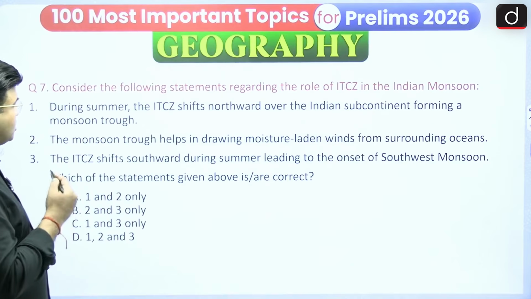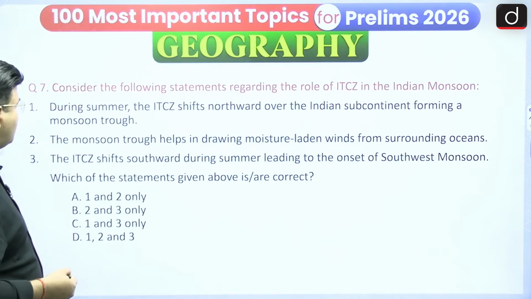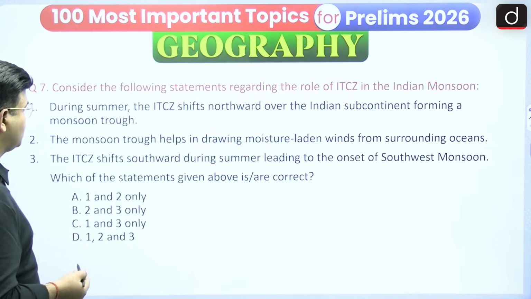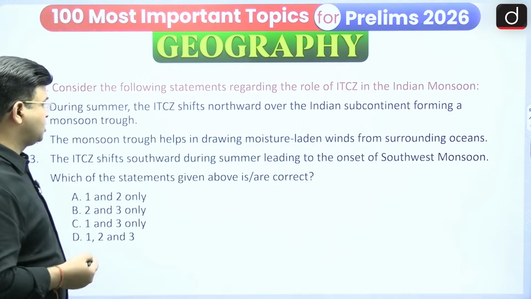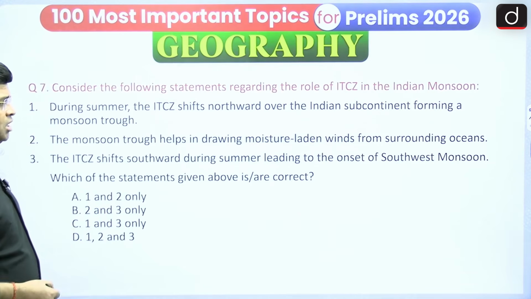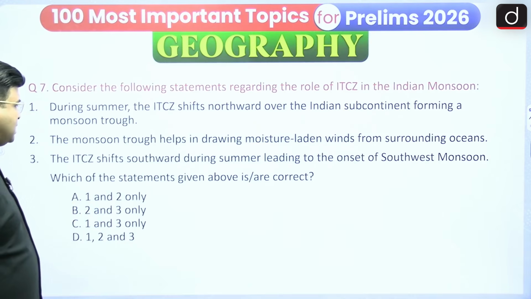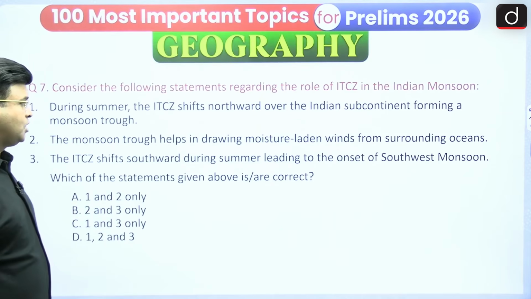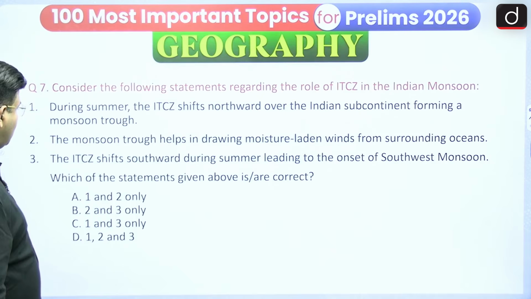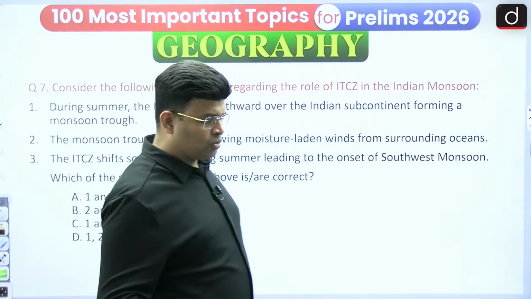So consider the following statements regarding the ITCZ in the Indian monsoon. During the summer, the ITCZ shifts northward over the Indian subcontinent, forming a monsoon trough. We have to say trough means low pressure, so you must understand whether it is right or wrong. The monsoon trough helps in drawing moisture laden wind from the surrounding oceans. You have to say whether it is right or wrong. The ITCZ shifts southward during summer, leading to the onset of the southwest monsoon. So which one is correct or wrong? We have to see accordingly. Is it okay?